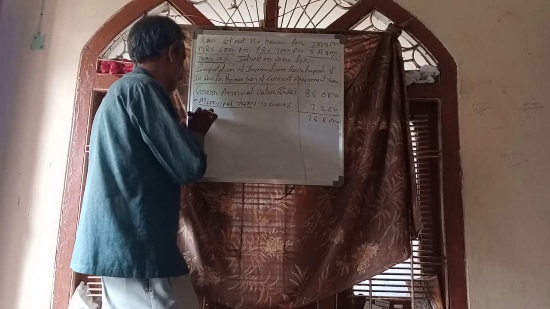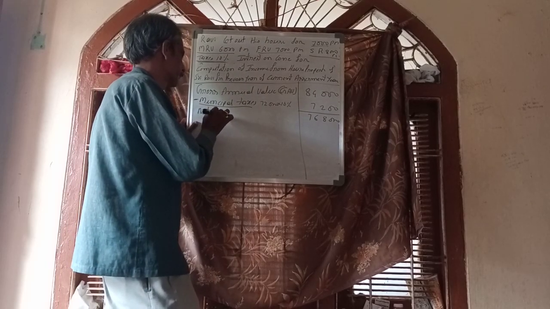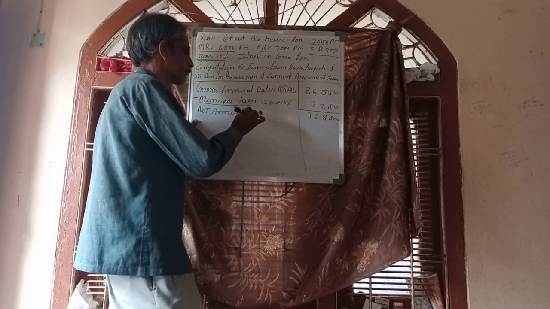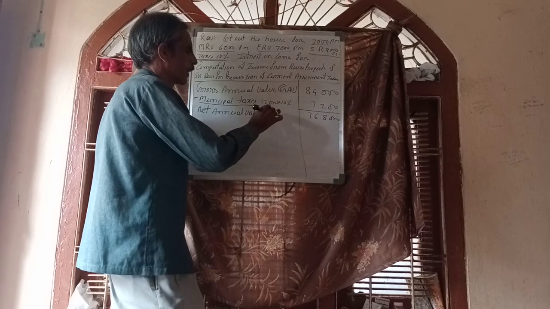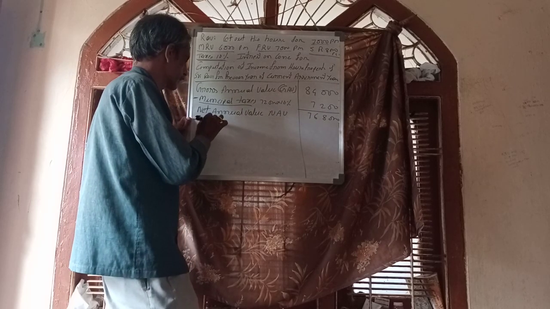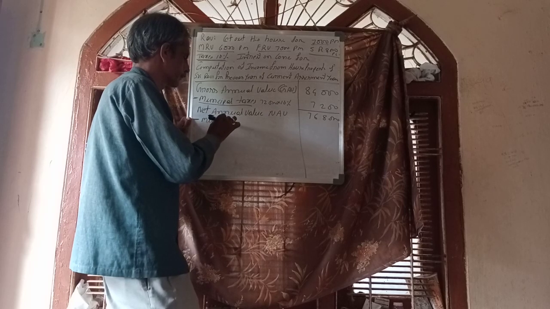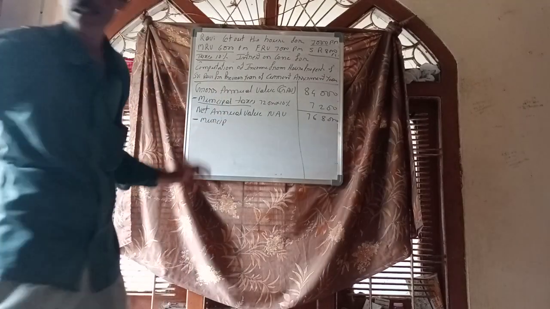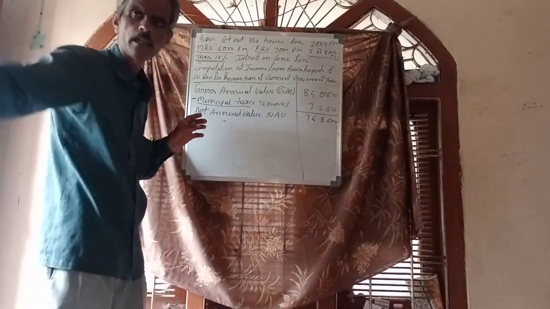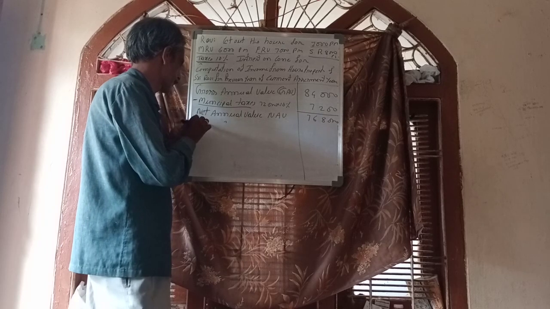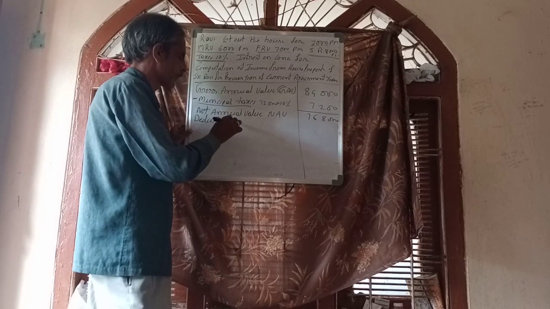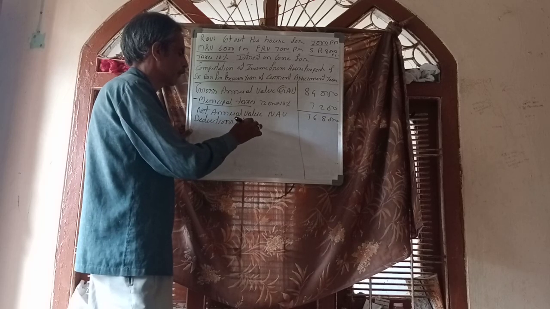This is known as net annual value, NAV. NAV minus deductions under Section 24.